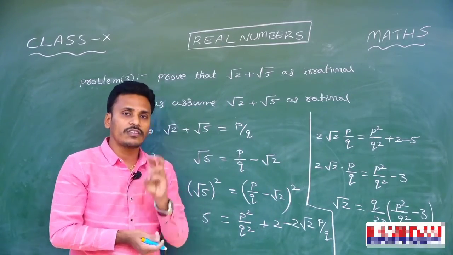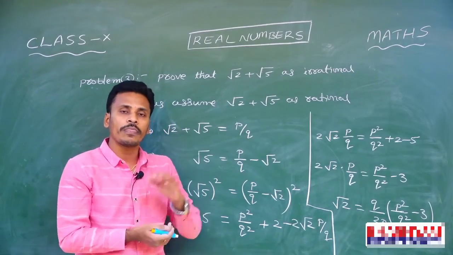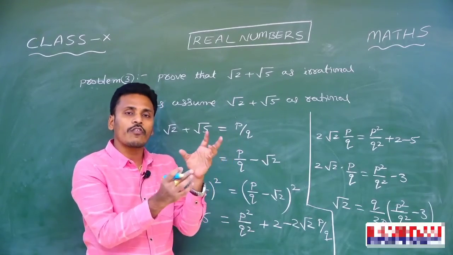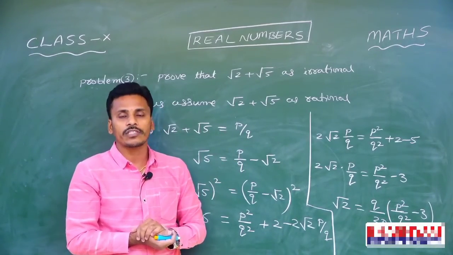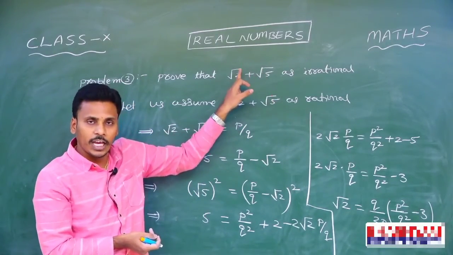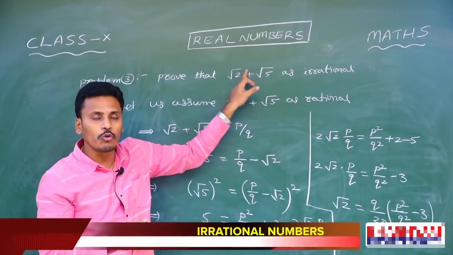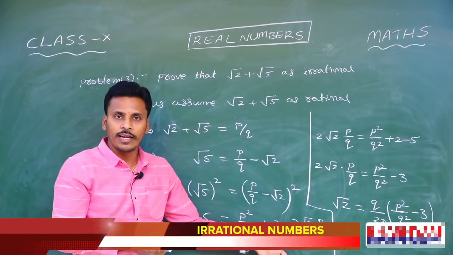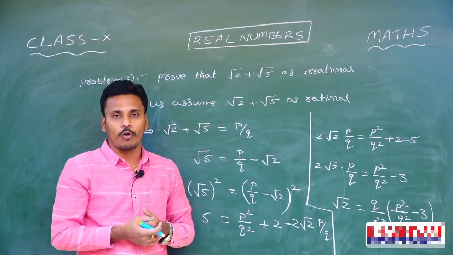And we discussed 3 different types of problems in this class. In the first part, proving the irrationality of numbers like root 2, root 3, root 5, root 7 as irrationals. In the second part, a combination of a rational along with an irrational, like 2 plus root 3, 3 plus 2 root 5, those types of numbers are irrationals. And now, in the third case, we are proving the sum of two irrational numbers, like root 2 plus root 5 is irrational, root 3 plus root 5 is irrational, root 2 plus root 3 is irrational. We can prove these types of problems by using this process, right? And these three problems are very important regarding your examination. You must practice all these problems, right?